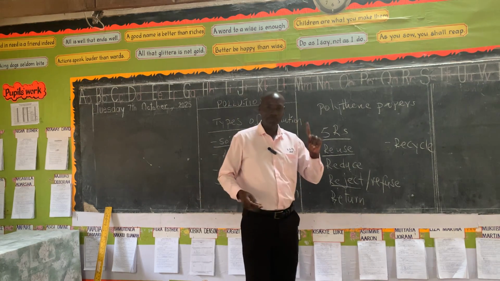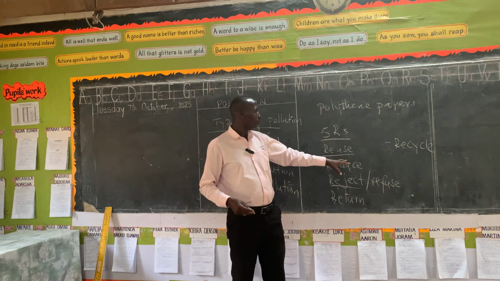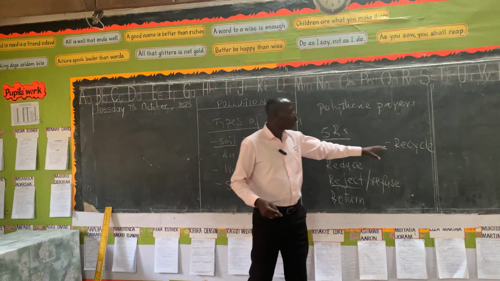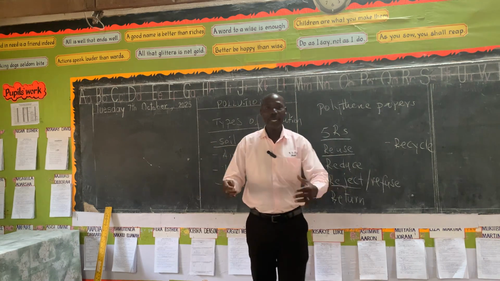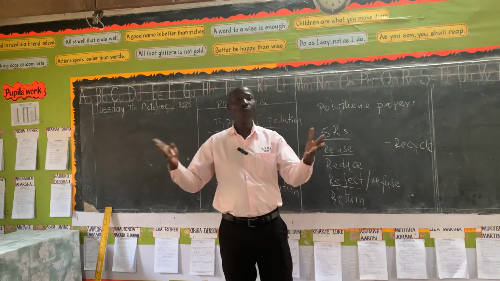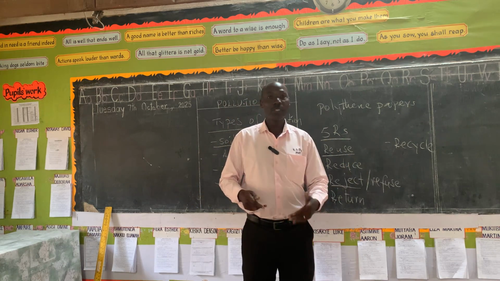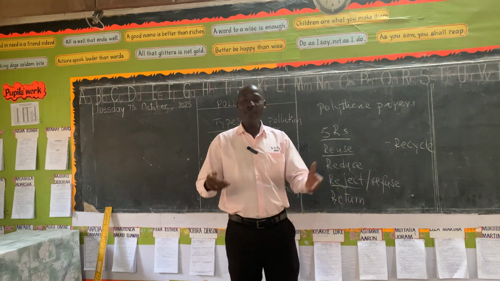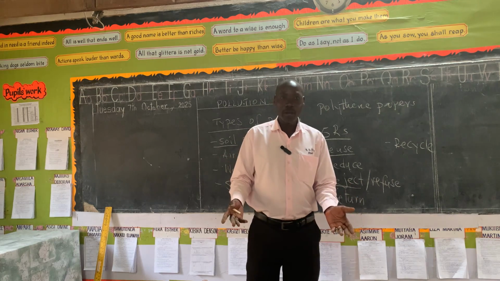Let us try as much as possible to reduce the use of this polythene paper. Let us try as much as possible to recycle. We may not know how to recycle, but you collect them. Then there are some people who will move around. They come, they want this bottle. You give them. You may give them freely, or they may buy from you, and that you can get some